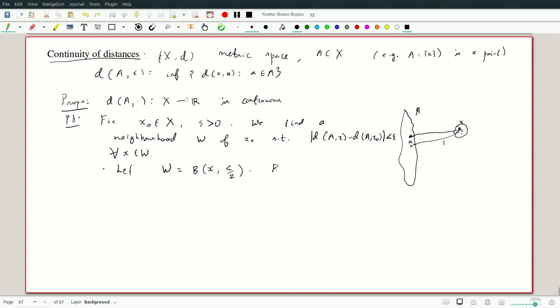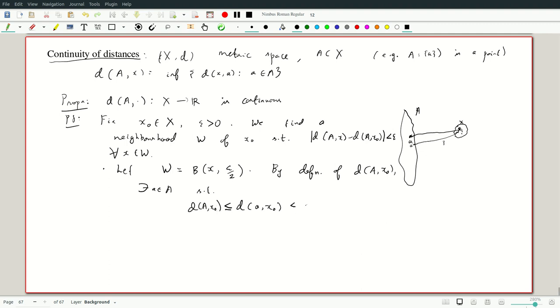By definition of the distance between A and x0, there exists some point little a in A such that the distance between little a and x0, I wrote it symmetrically the other way last time, is of course greater than or equal to the distance between A and x0, because that was an infimum.